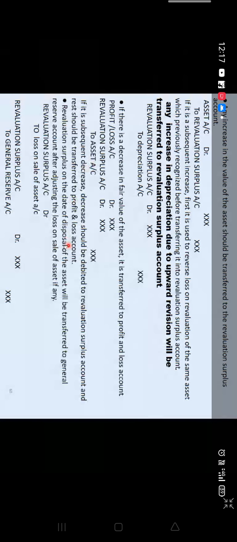Okay. Now, suppose that particular asset where your surplus is there is disposed of. On the date of disposal, if there is a loss, then that loss is also written off against your revaluation surplus.